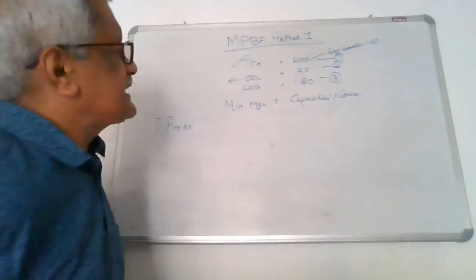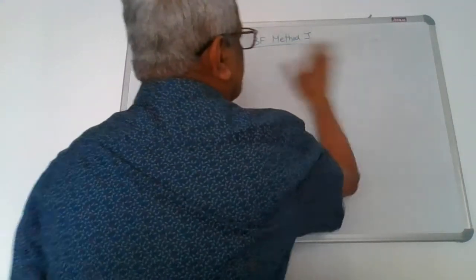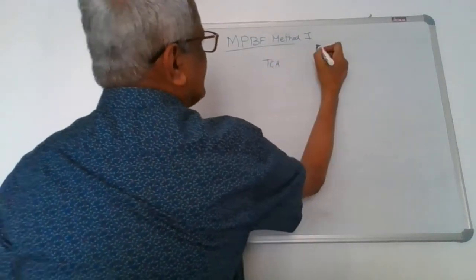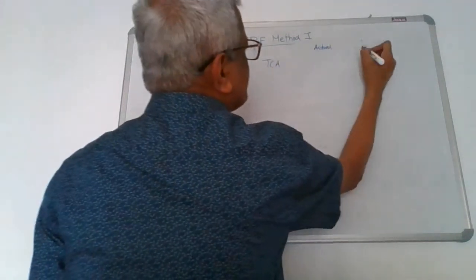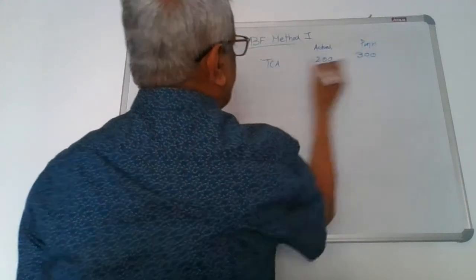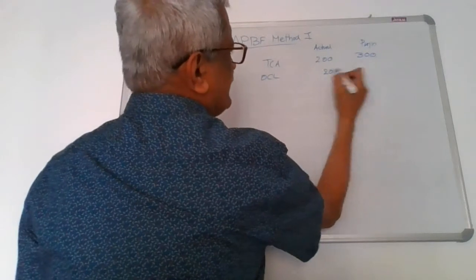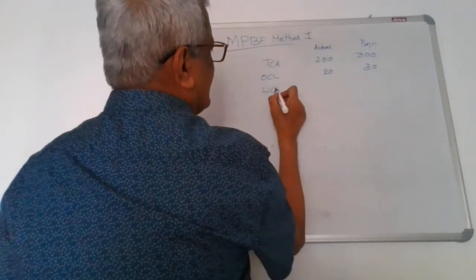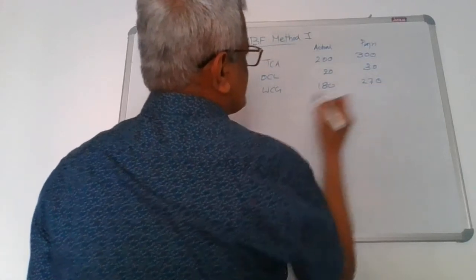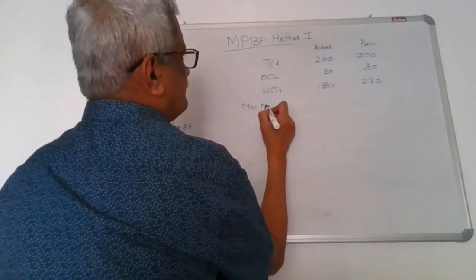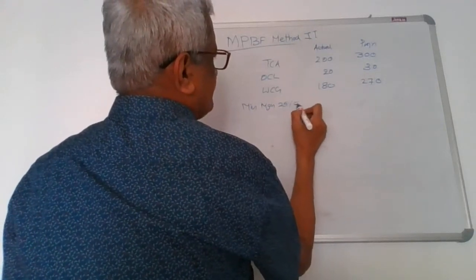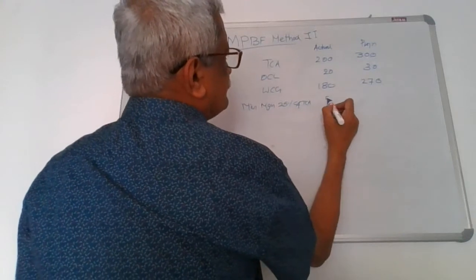So let us take a case. I'll just give you a case. Now you see there are two cases. TCA, this is actual, this is the projection. 200, he says 300. Less OCL, it was 20, it is 30. Now the working capital gap is 180, it is 270. Let us think of method 2. That is method 2. Minimum margin, 25% of the TCA, 50.